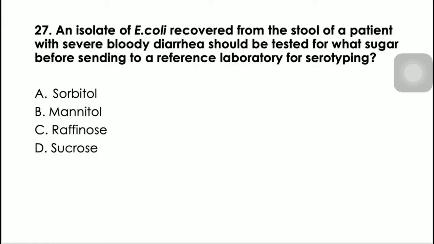So all E. coli can ferment sorbitol. So when we replace the carbohydrate in your MacConkey to sorbitol, all Enterobacteriaceae will be able to ferment sorbitol except for E. coli O157:H7. So all other E. coli will have pink-red colonies, while E. coli O157:H7 causing enterohemorrhagic E. coli will show clear or colorless colonies. So what sugar before sending to a reference laboratory for serotyping? We have sorbitol. So we have your sorbitol-substituted MacConkey agar.